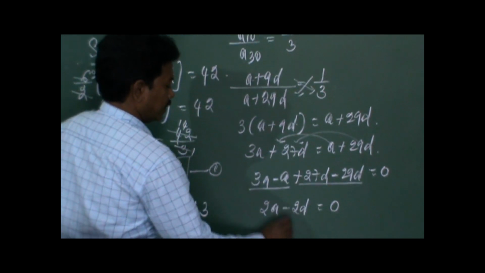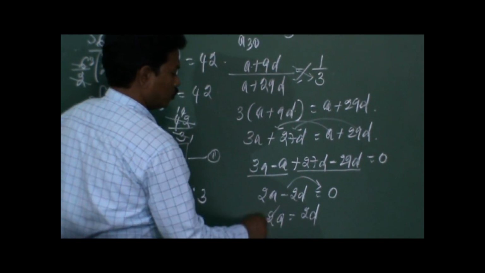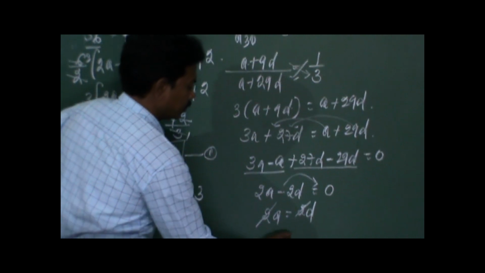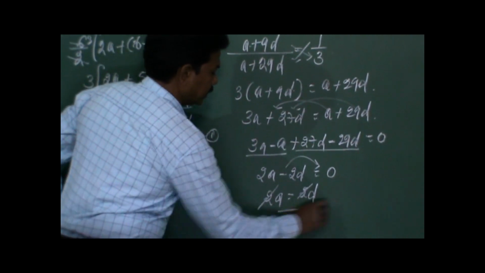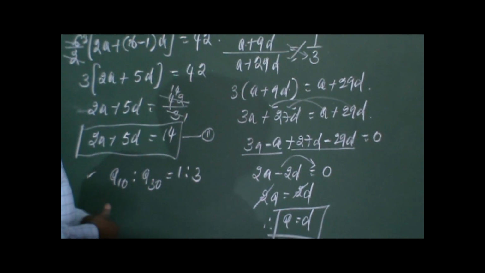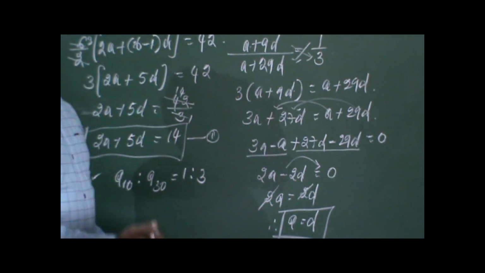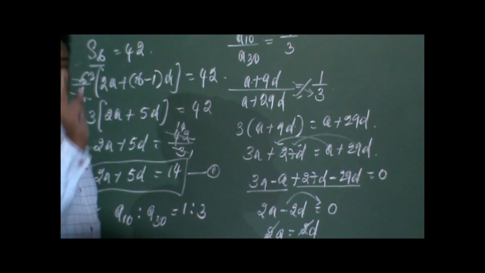So 2A minus 2D, transposed, is plus 2D. So 2 and 2 cancel. A peculiar value you are going to get, that is A is equal to D. So in this AP, it is understood from this equation that the first term of the AP and the common difference of the same AP are one and the same.